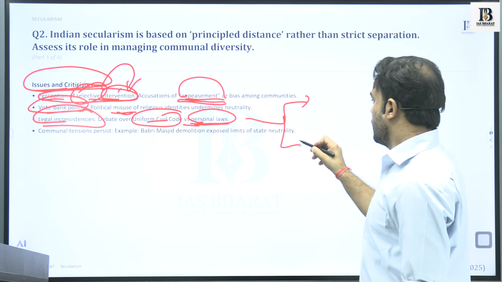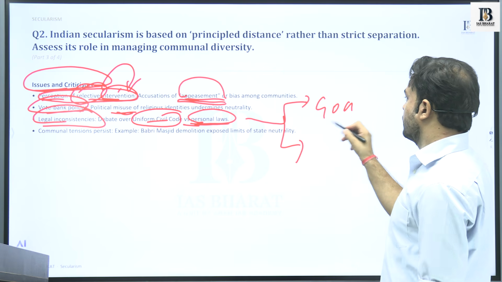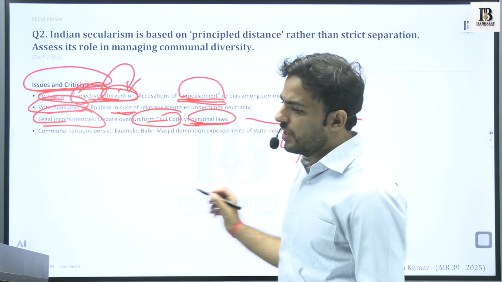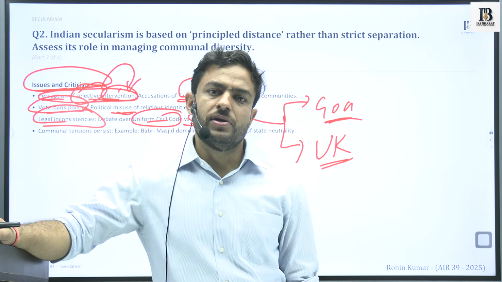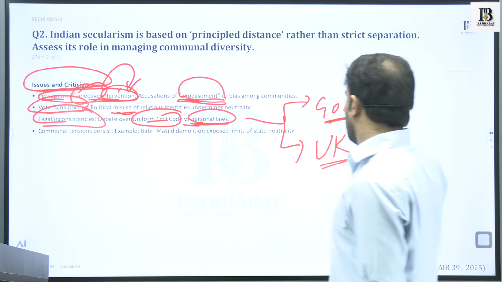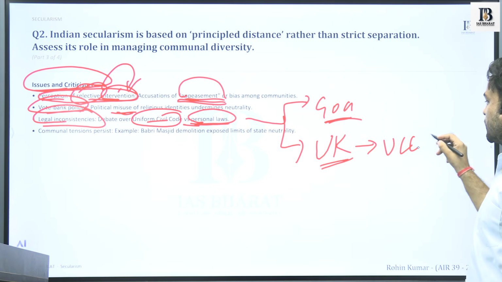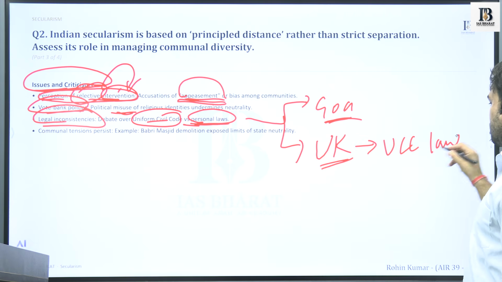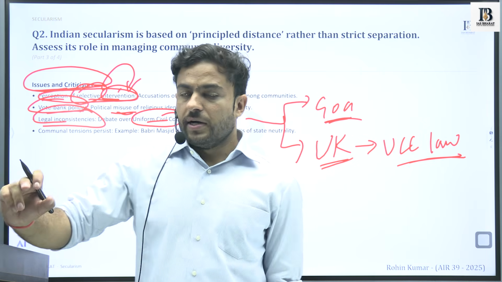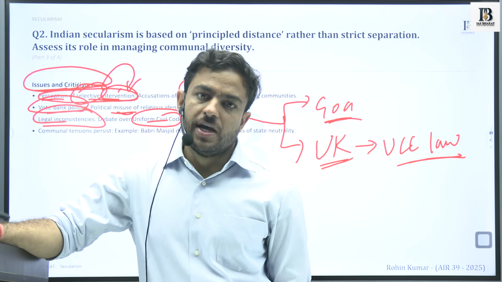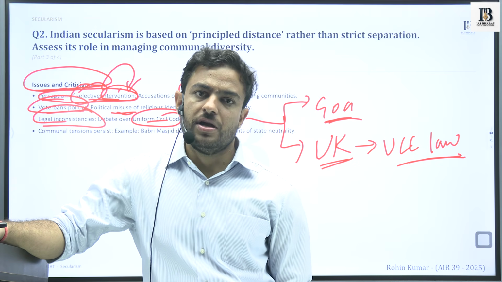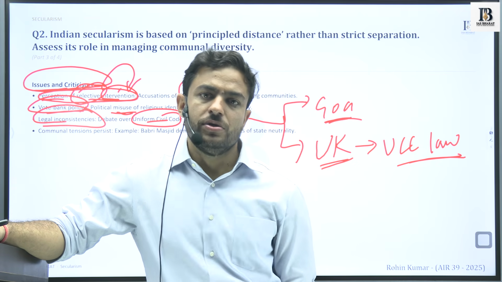And we have seen that in India, Goa and Uttarakhand, Goa was the first state, now Uttarakhand also, are the two states which have their own uniform civil codes. Uttarakhand brought in a law on UCC just a couple of years back. So in some parts of the country we have a law, but in a larger part of the country we do not have a law on UCC.